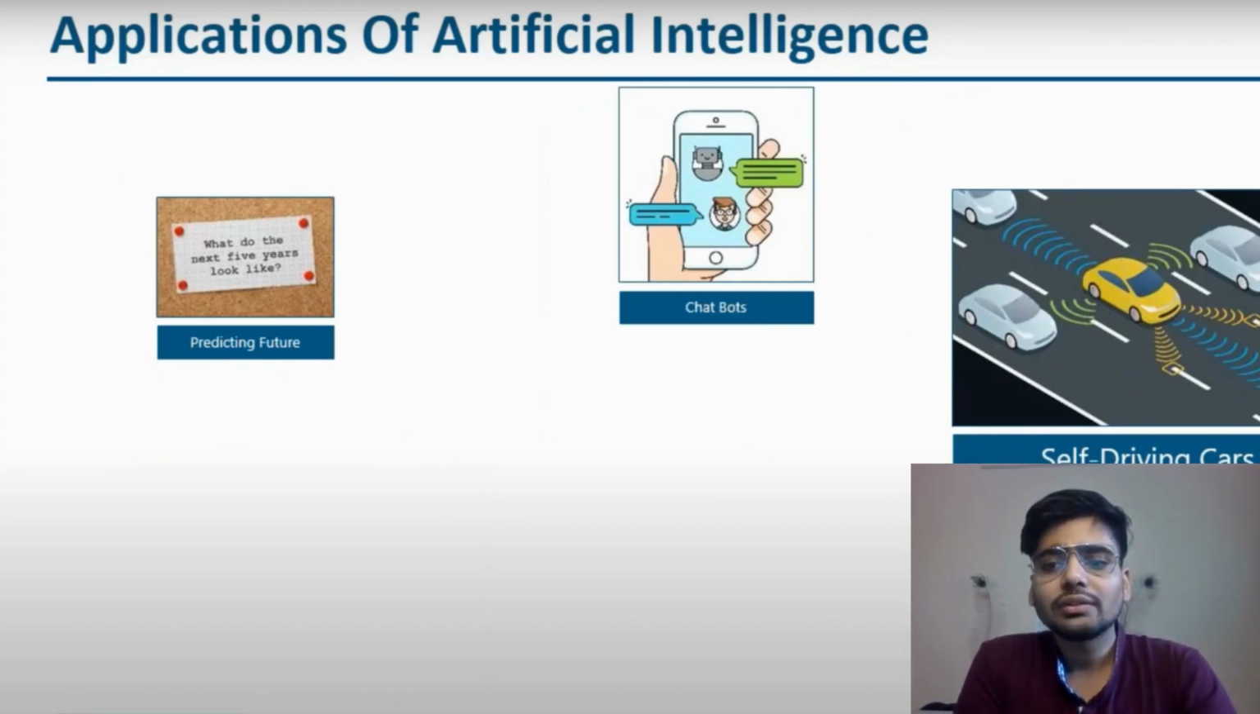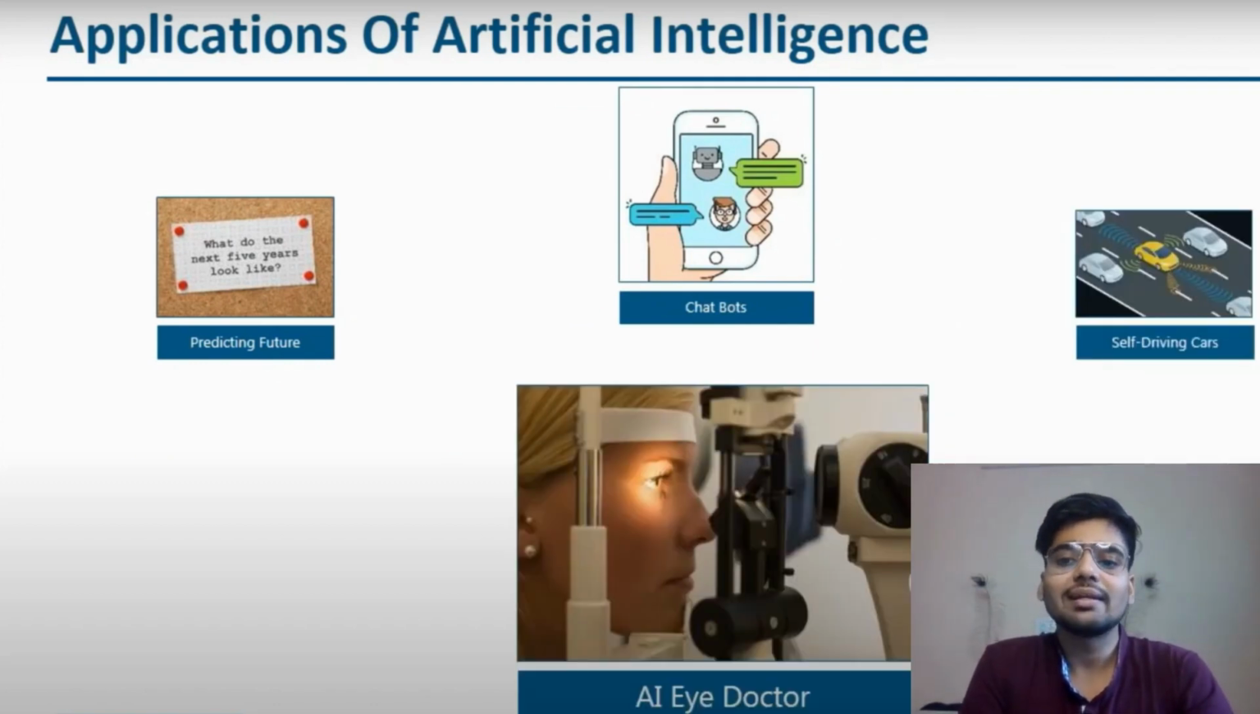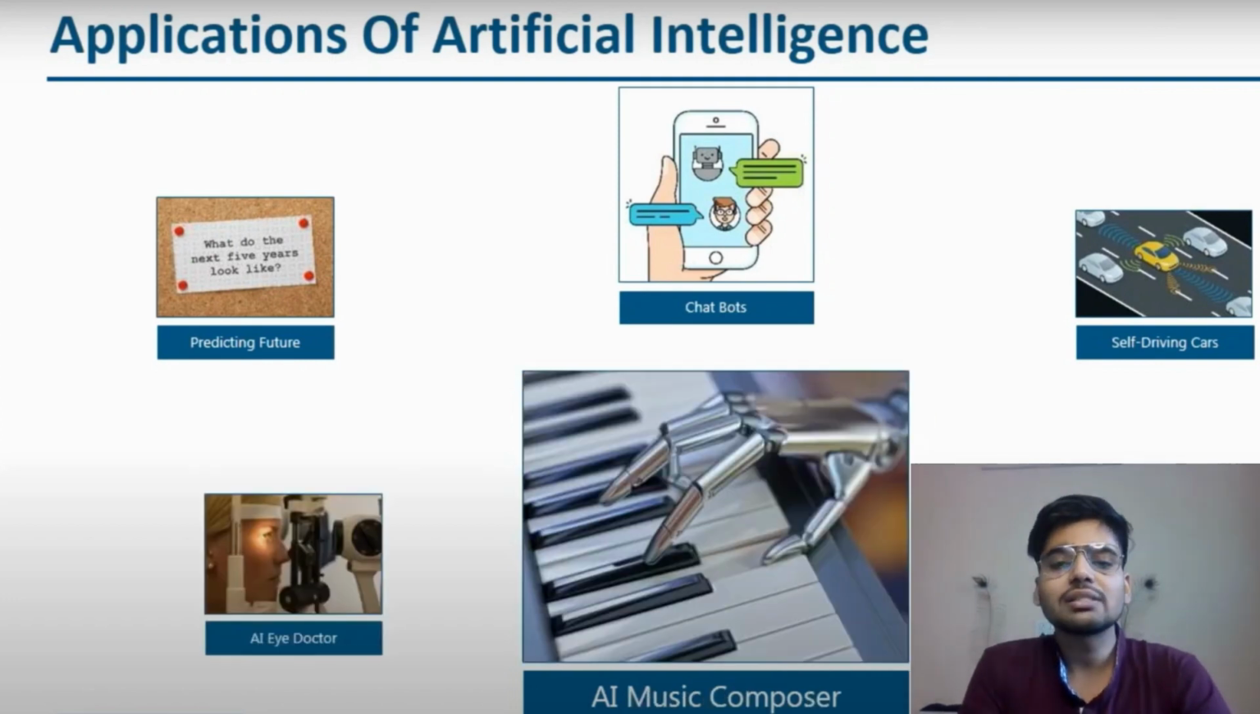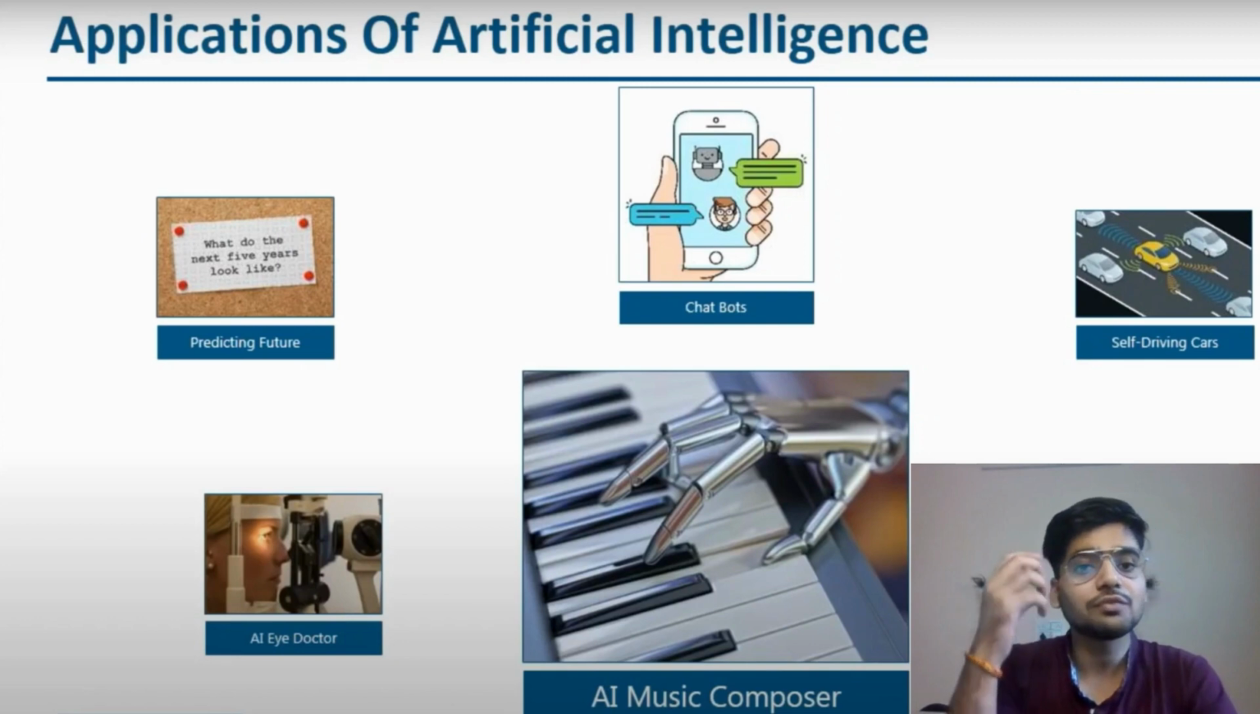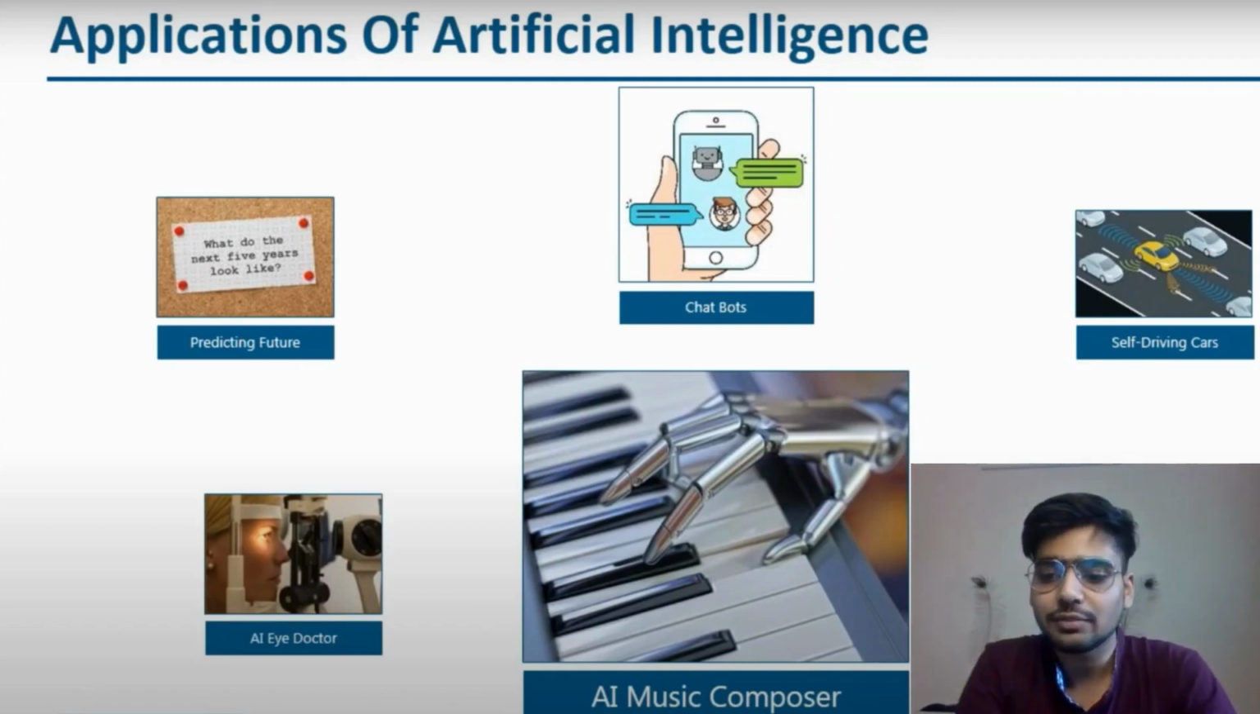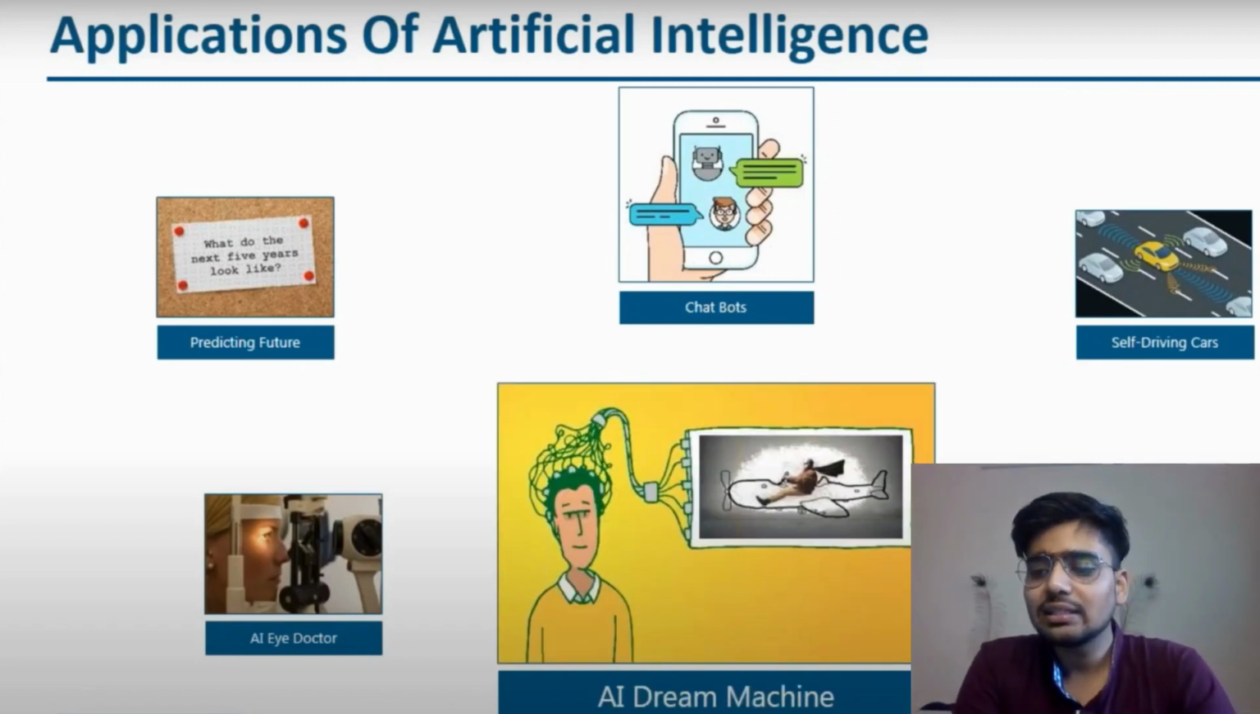Next is Google's AI eye detectors. The AI music composer. There is an AI dream machine which can give us 60% accuracy on the unrealistic things which we see in our dreams. So basically, by this we have to know that AI is already implemented in current time.